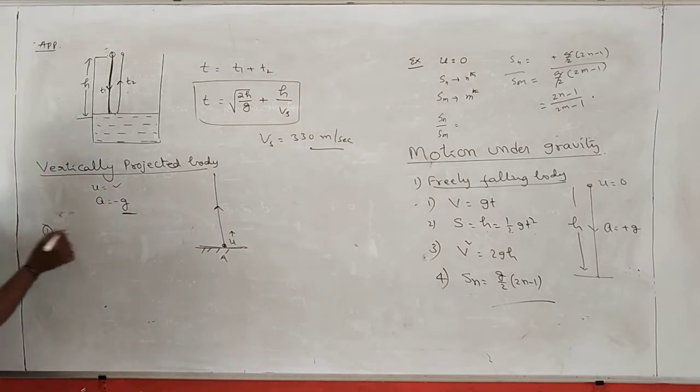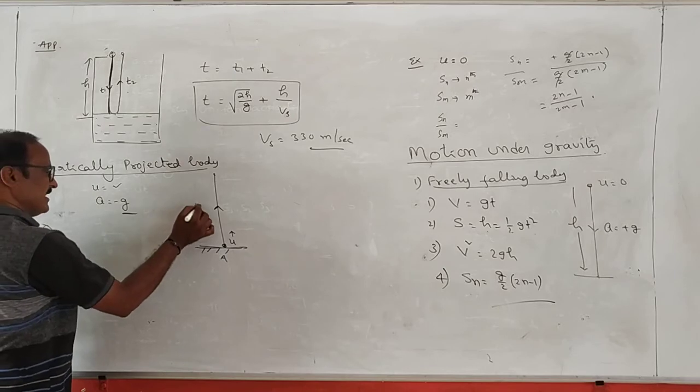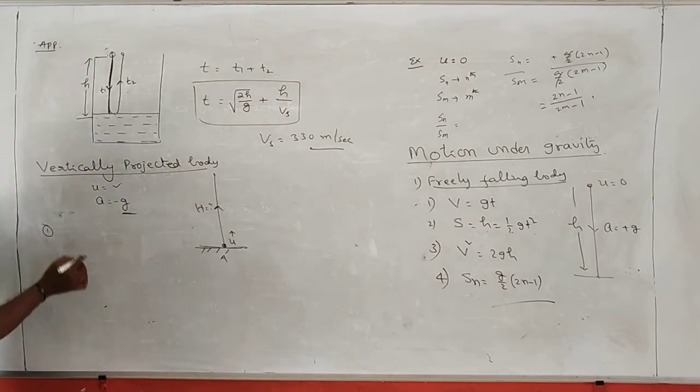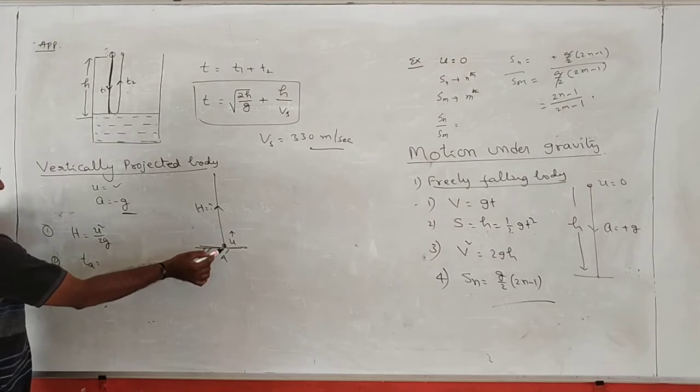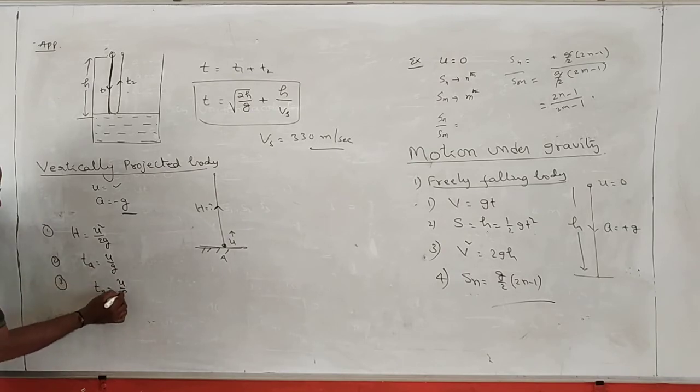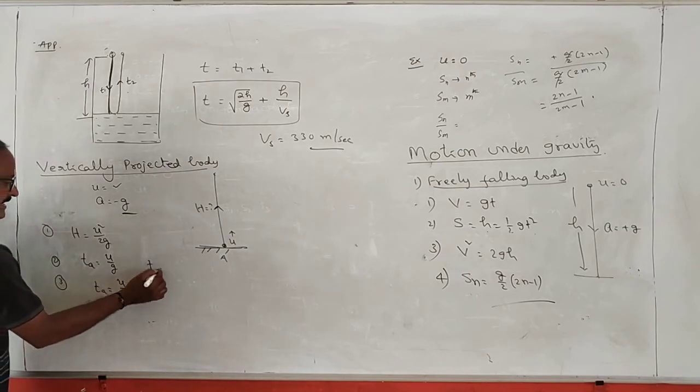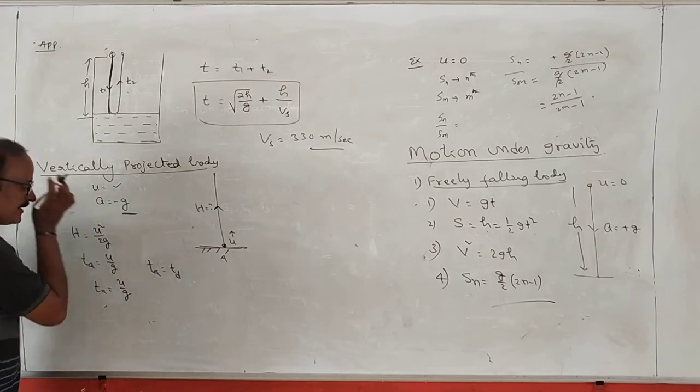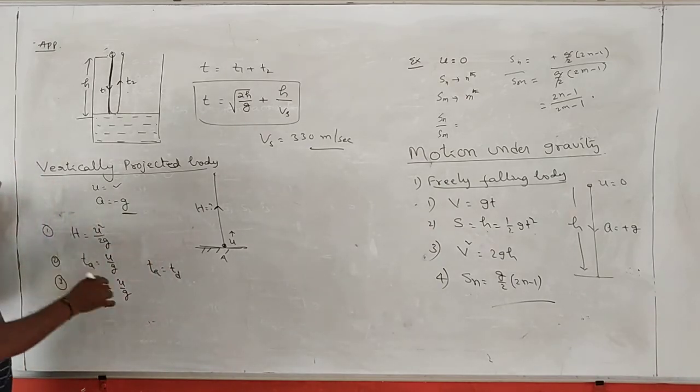Then what is the maximum height reached by the body? If we take it as h, maximum height h is equal to the formula u squared by 2g. And the second one, time of ascent: the time taken by the body to reach the maximum height is called time of ascent. Time of ascent is equal to u by g. Time of descent is also equal to u by g. That means Ta is equal to Td, in the absence of air resistance.